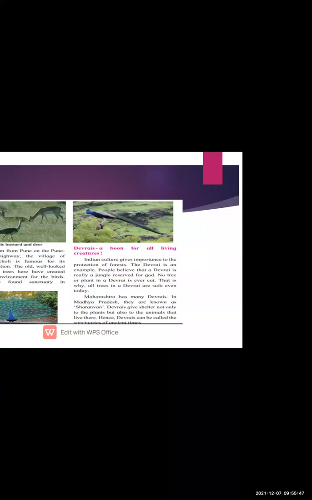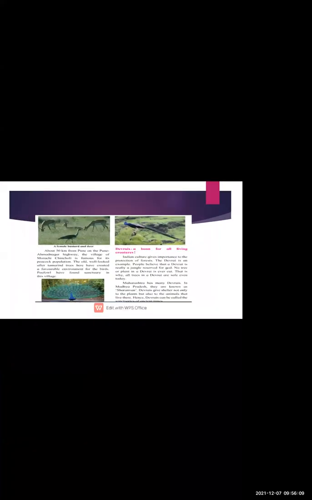A Devrai gives shelter not only to plants but also to the animals that live there. Hence, a Devrai can be called a sanctuary of ancient times. So here we have completed our 18th chapter, Environment and Us.